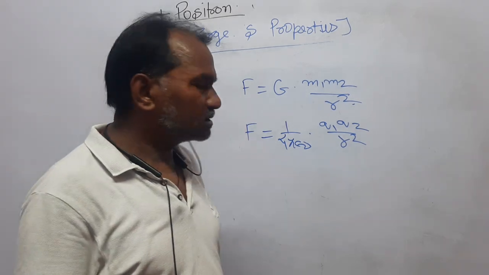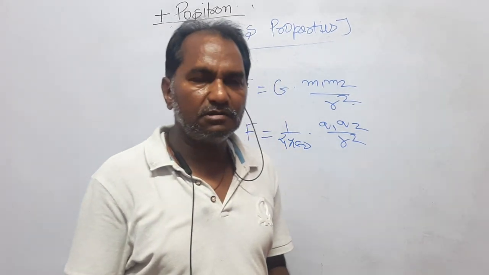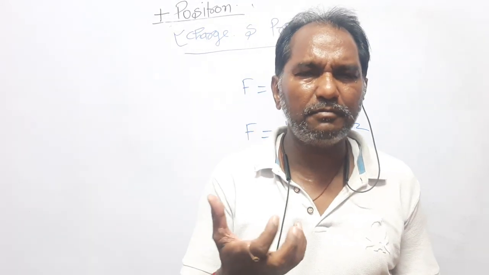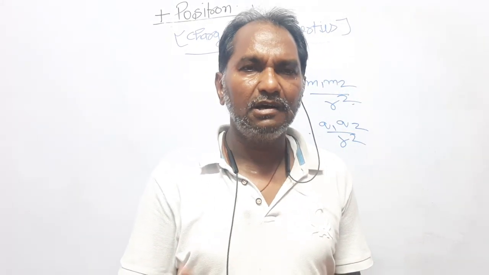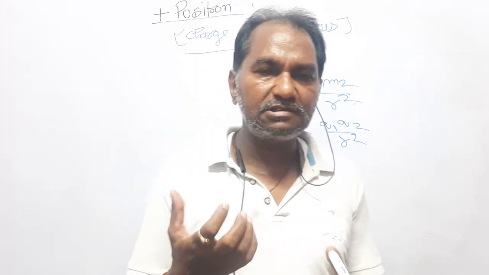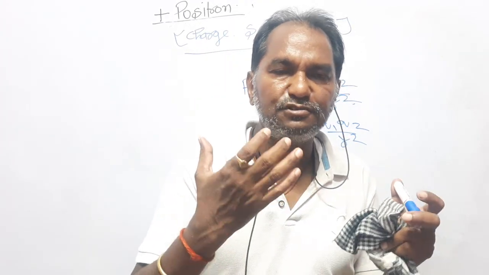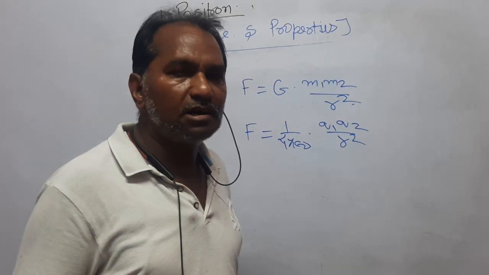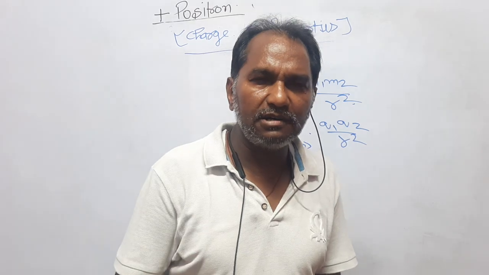I will not say that this law was given by Newton only or by Coulomb. Even thousands of years before, people knew this fact. It is actually the assembling of this law. It is the experience of generations that has been bound in the form of law, F is equal to G m1 m2 upon r square. Why do I say this?